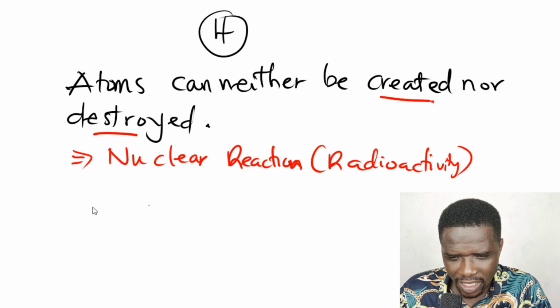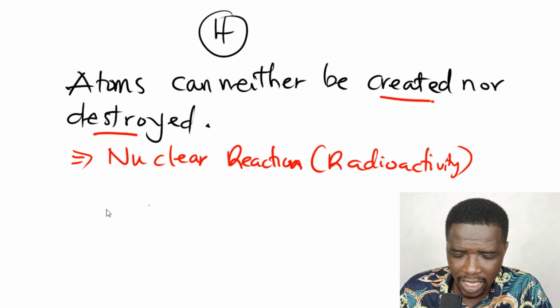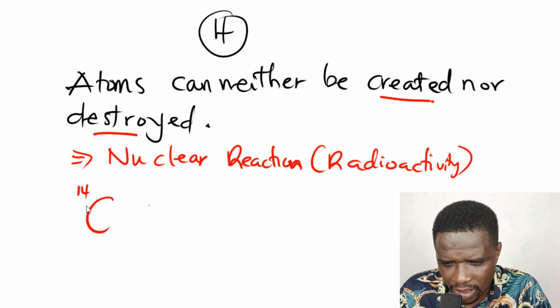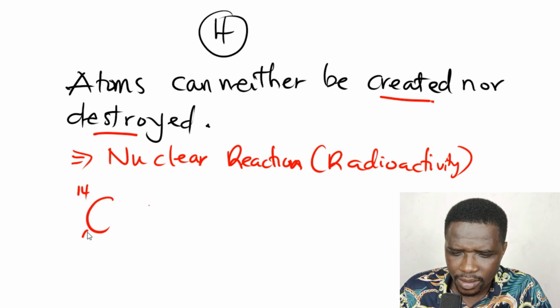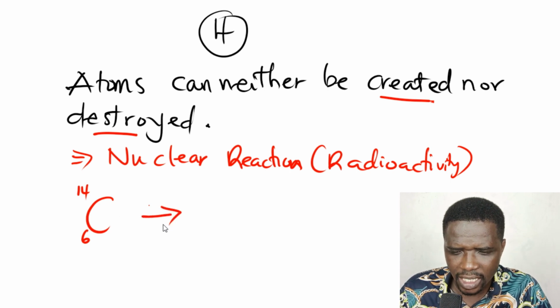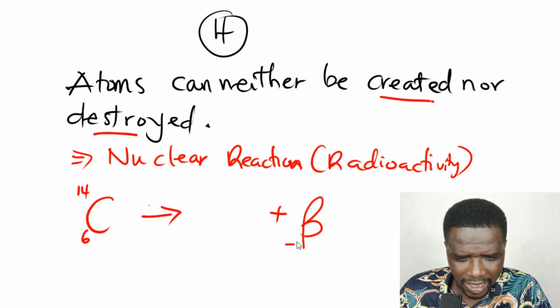Maybe you've not done radioactivity. That is another topic for another time, but let me just illustrate that with an equation. Let's say you have carbon 14. This is a very popular equation to depict radioactivity. Here you have carbon 14 releasing a particle.